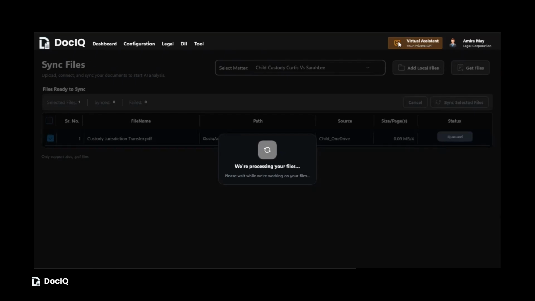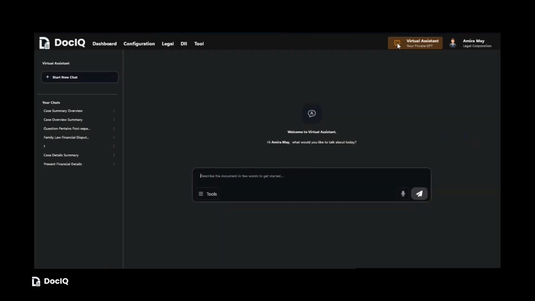Step 3. Search documents in Virtual Assistant. Now, navigate to the Virtual Assistant module. Since this connector was created using the matter locking approach, the legal matter must first be locked. Click on Lock Matter and select the matter Child Custody, Curtis versus Sarah Lee.